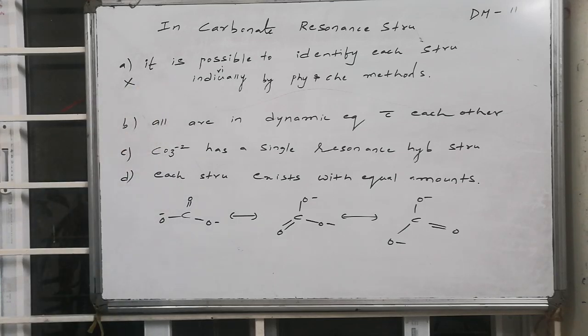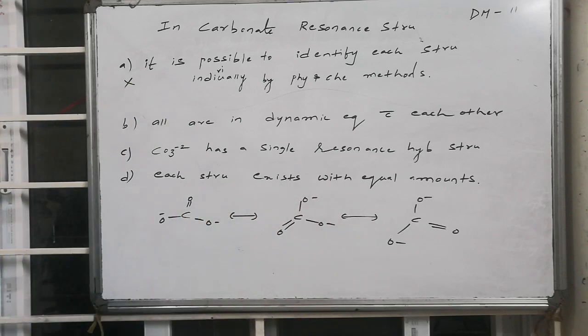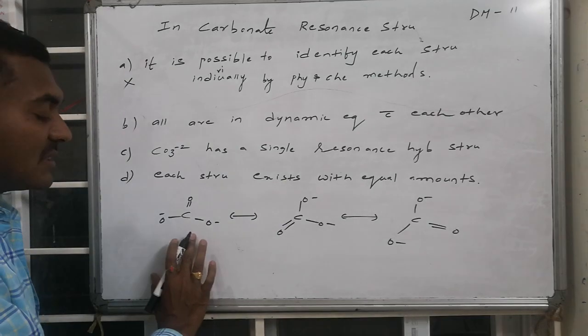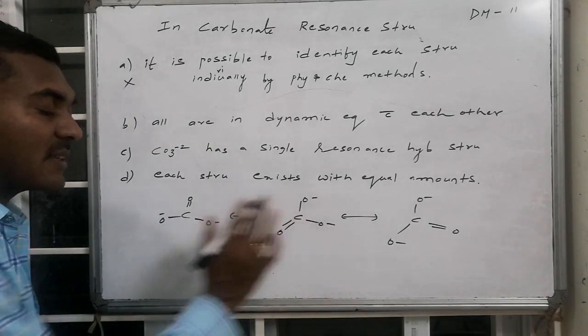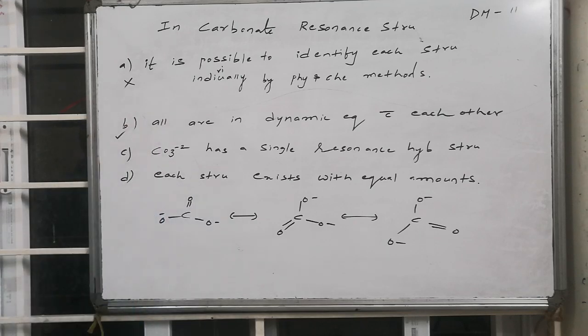And all are in dynamic equilibrium with each other. Yes, all these three structures, though they appear different, are maintaining dynamic equilibrium. The first is making dynamic equilibrium with the second, which is also making dynamic equilibrium with the third. Whereas option C, carbonate has a single resonance hybridized structure.